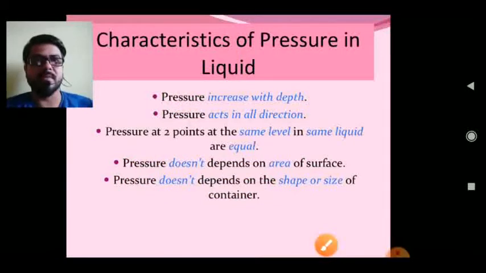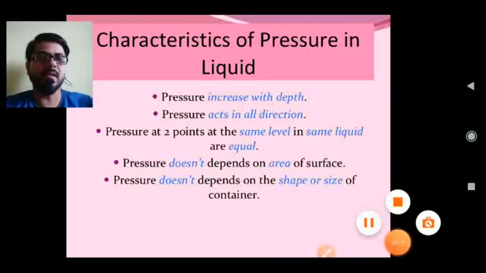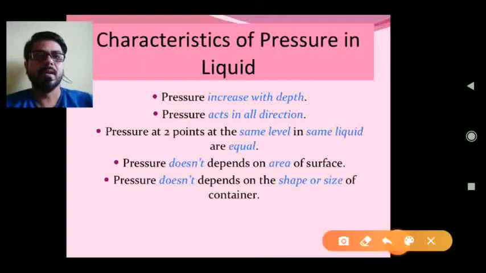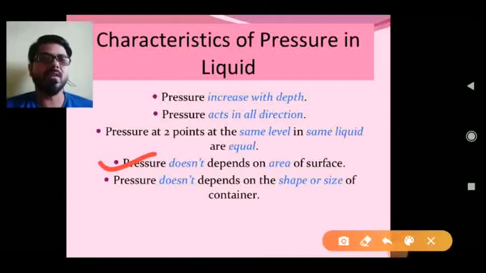Another concept related to the pressure exerted by the liquid: pressure does not depend on the area of surface. Pressure exerted by the liquid does not depend on the area of surface, unlike in the case of solids.